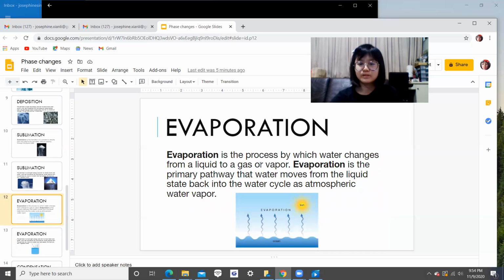Evaporation is the process by which water changes from a liquid to a gas or vapor. Evaporation is the primary pathway that water moves from the liquid state back into the water cycle as atmospheric water vapor.